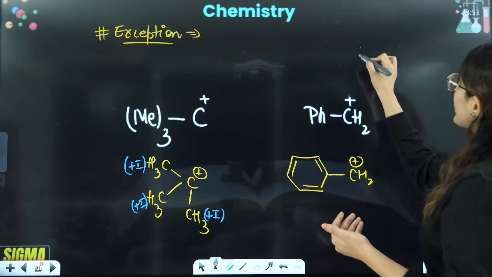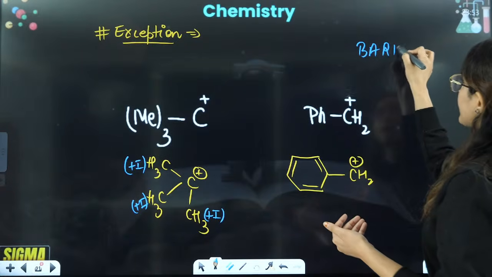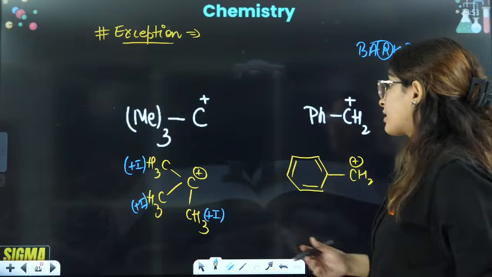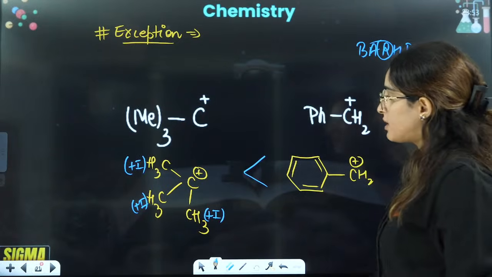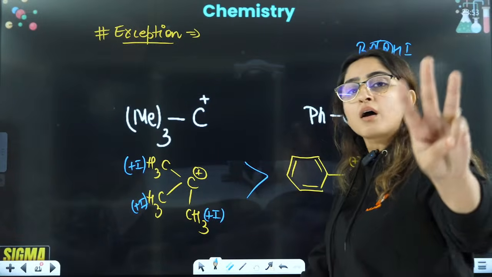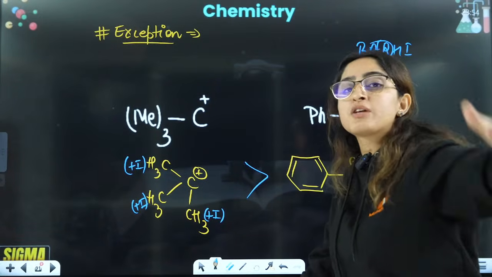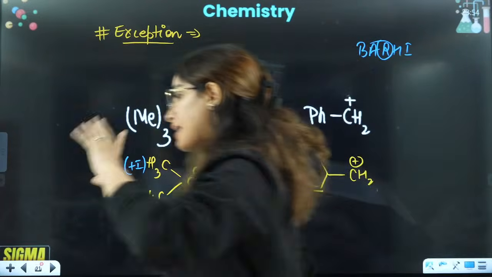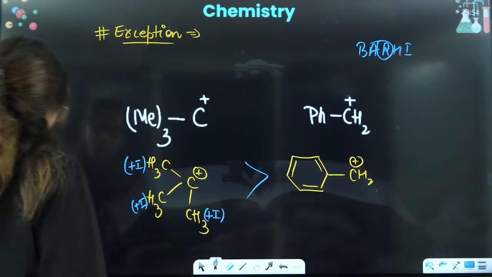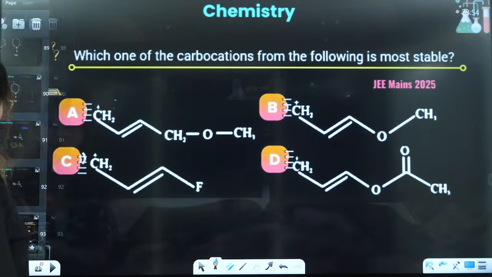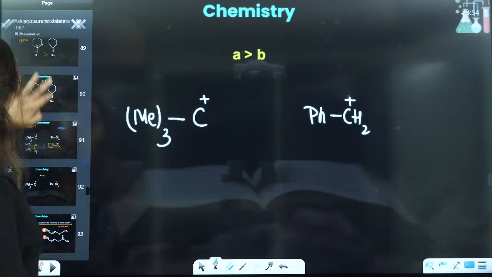So according to BARHI, B-A-R-H-I, resonance is more dominating as compared to inductive. So this should be more stable. But in reality, this is more stable because 3 times inductive makes it more stable as compared to 1 time resonance, right? So that is why A is more stable as compared to B, right? That is an exception. Okay.